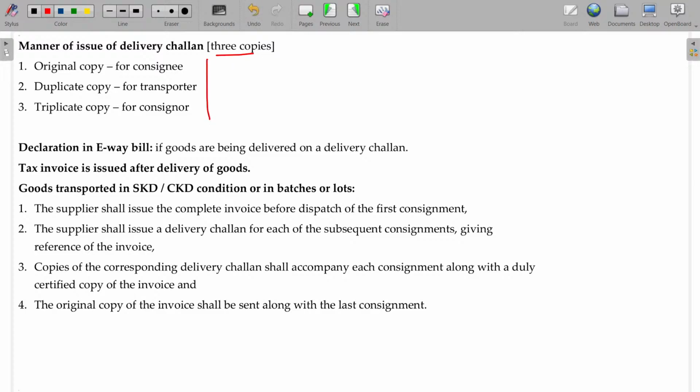And how many copies are there? 3 copies. But of course, we don't issue the delivery challan for the supply of services. In case of services, we don't have the delivery challan. Only for the goods we have, so we have 3 challans here. Clear?